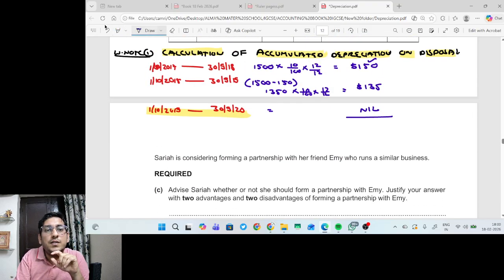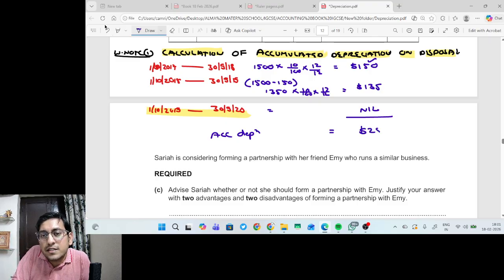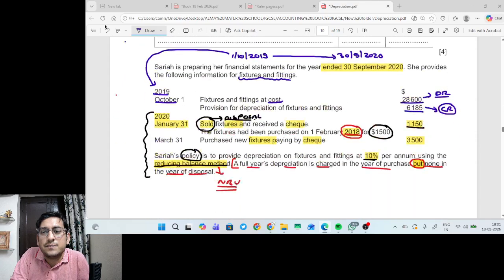So what will be the accumulated depreciation? Sir, why are you writing accumulated depreciation? Accumulated depreciation means total depreciation we have charged on the assets which we disposed. And why are we calculating? Because accumulated depreciation means the actual consumption of assets. Right. So it should be reduced because we are making a fund in name of provision for depreciation. So provision for depreciation and accumulated depreciation is one and the same thing. So what is the accumulated depreciation till the sale of assets? 285.